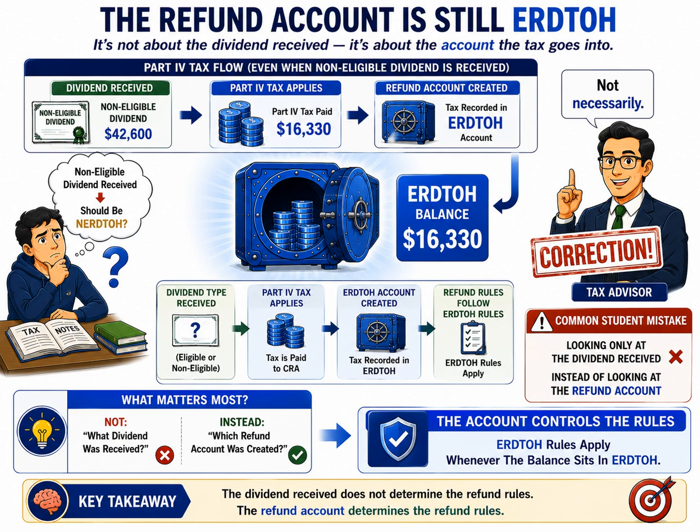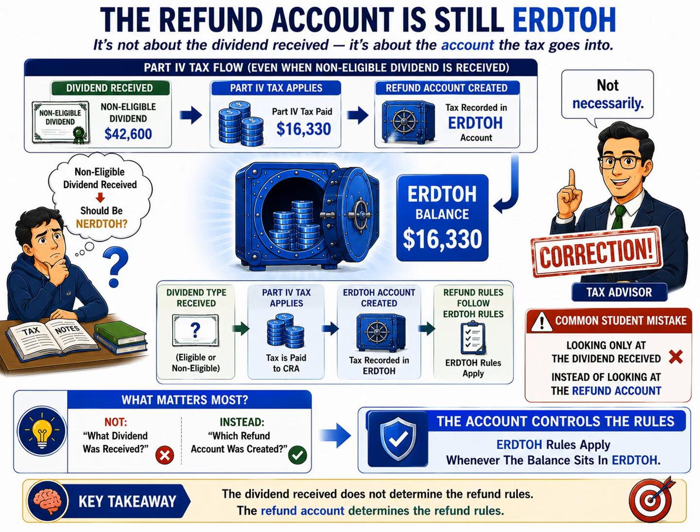The flow diagram in the center illustrates the proper way to think about the problem. Step 1. A dividend is received. Step 2. Part 4 tax applies. Step 3. A refundable tax account is created. Step 4. The refund rules follow the account that was created.